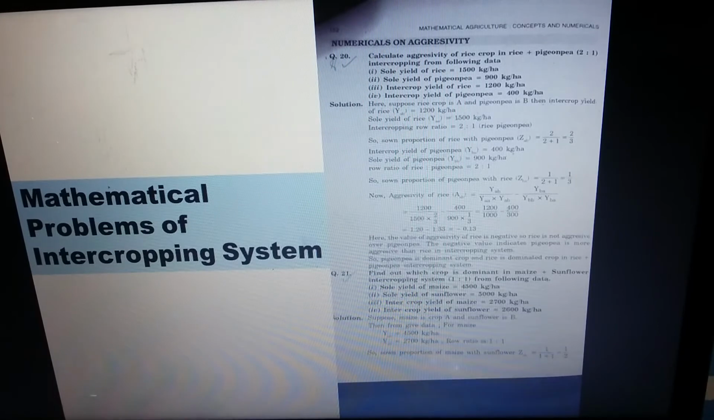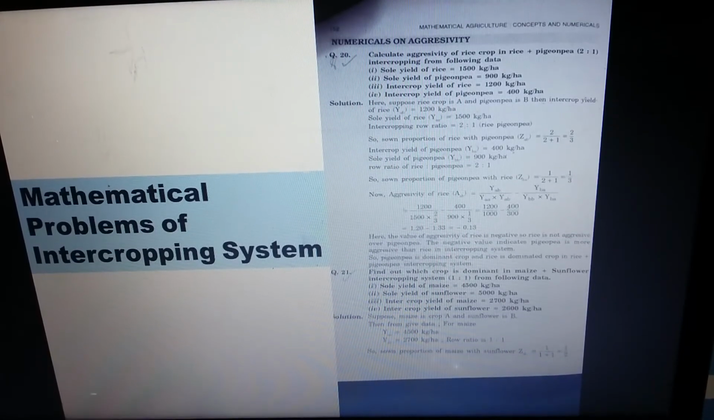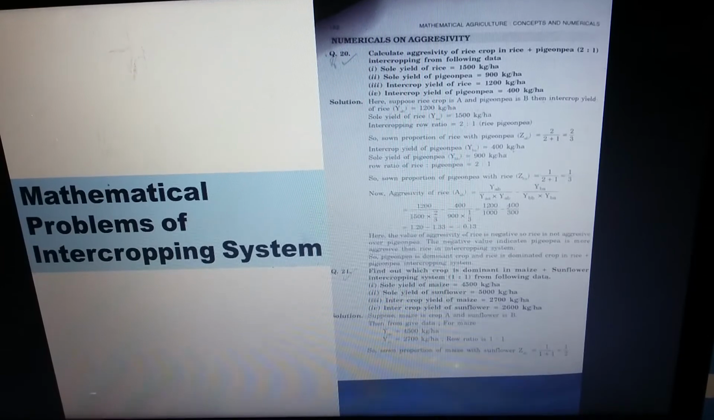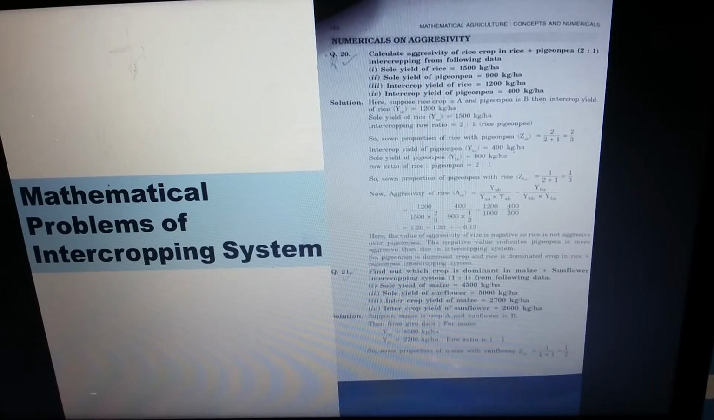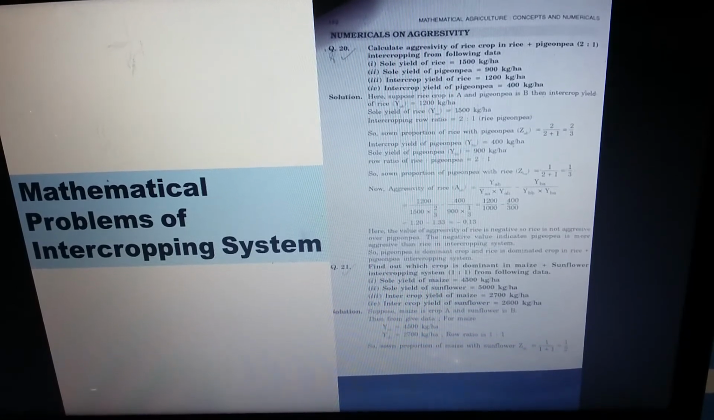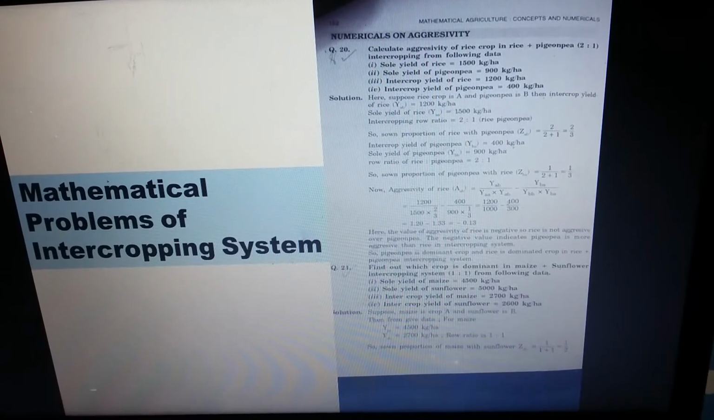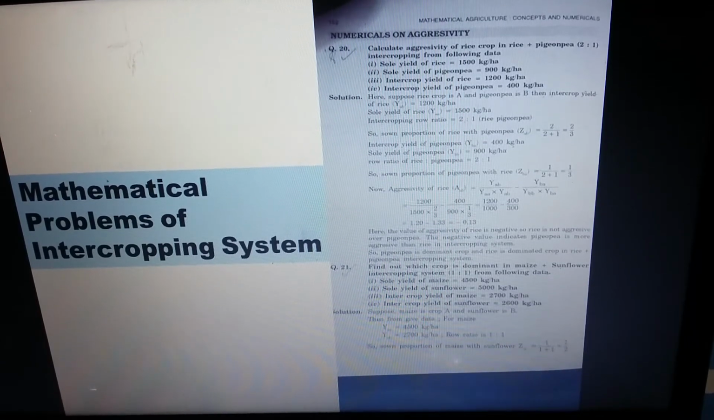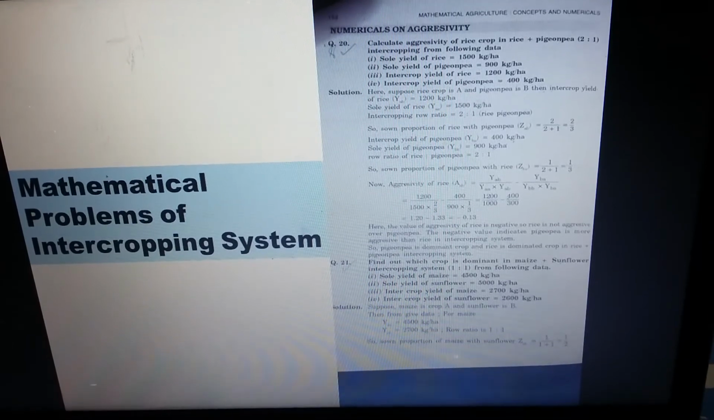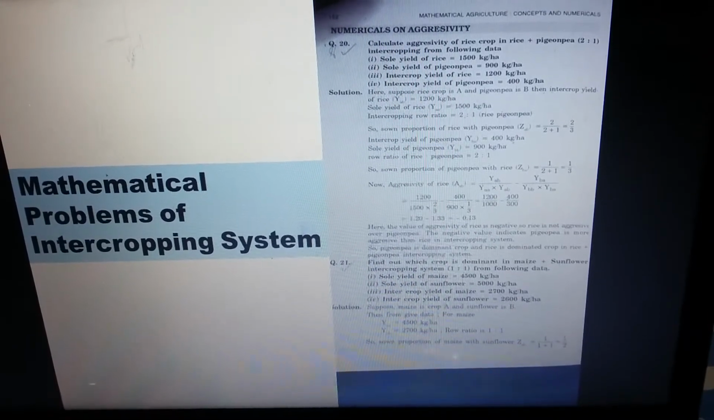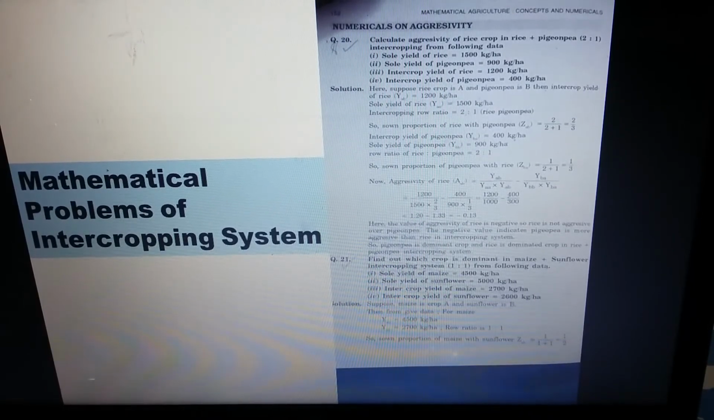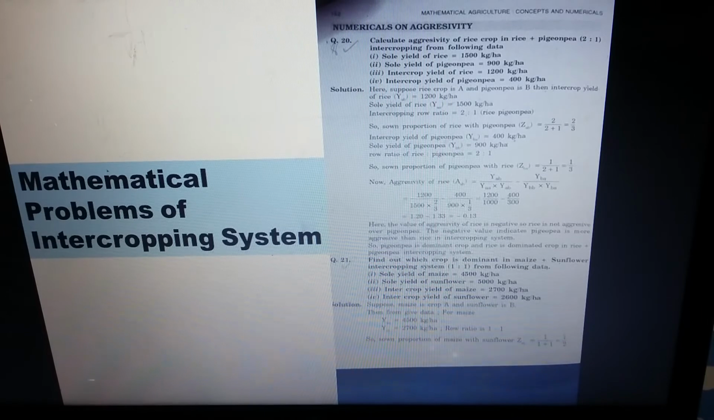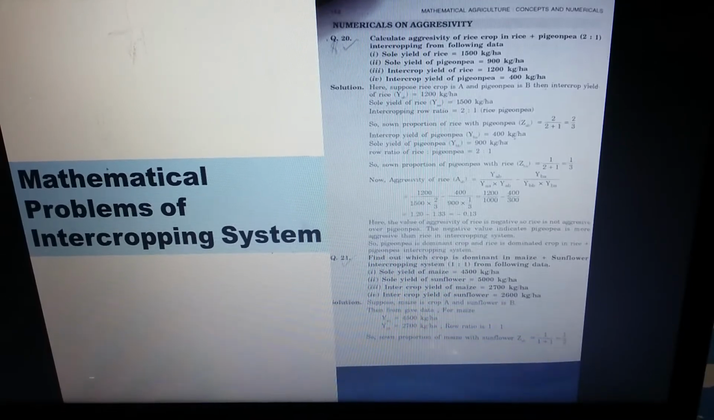So for calculating the aggressivity of the maize, we know the sole yield of maize is 4500 kg per hectare. Intercrop yield of maize is 2700 kg per hectare. Sown proportion of maize with sunflower is 1 by 1 plus 1, that means 1 by 2. For sunflower, the sole yield is 5000 kg per hectare. The sunflower intercrop yield is 2600 kg per hectare, and the sown proportion of sunflower with maize is the same, that means 1 by 1 plus 1, that means 1 by 2.